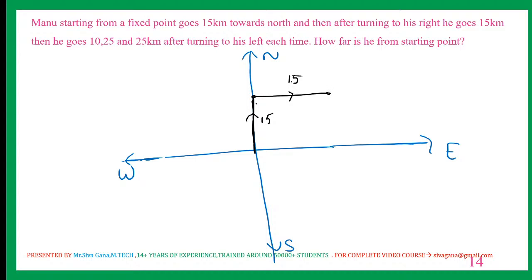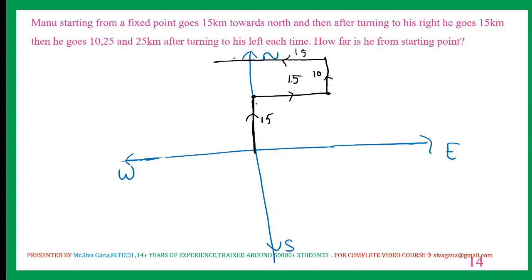And then he goes 10, 25, 25 after turning to the left each. So from this, south facing left. From this, east facing left. East facing left is nothing but north. How much? 10. This is 10. Again, now north facing left. How much? 25. This is 15.